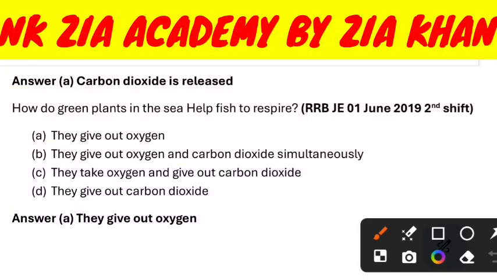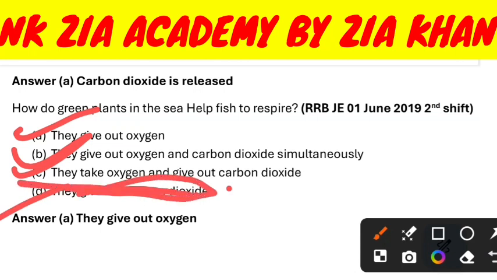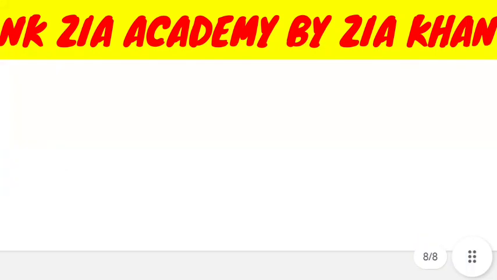How do green plants in the sea help fish to respire? They give out oxygen. They give out oxygen and carbon dioxide simultaneously. They take oxygen and give carbon dioxide. They give out carbon dioxide.